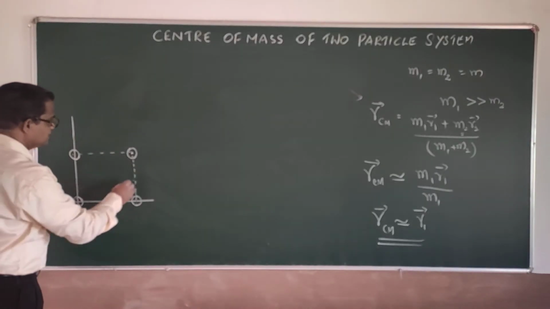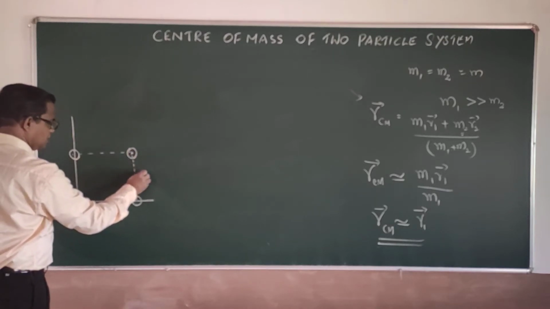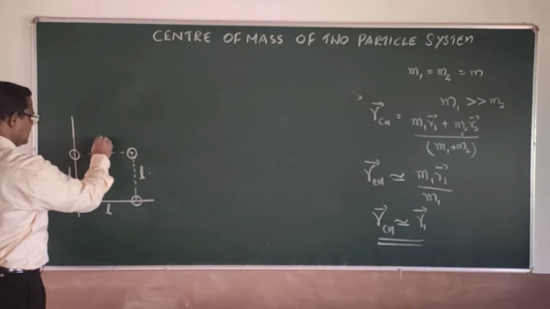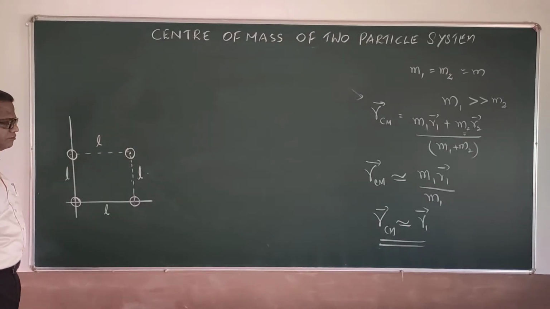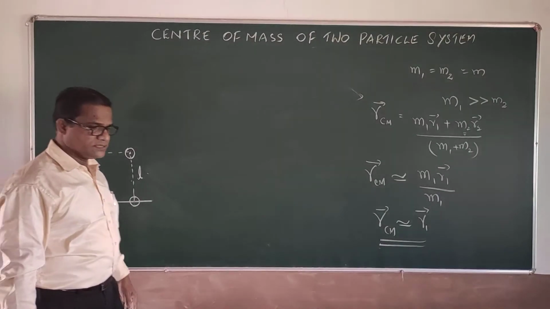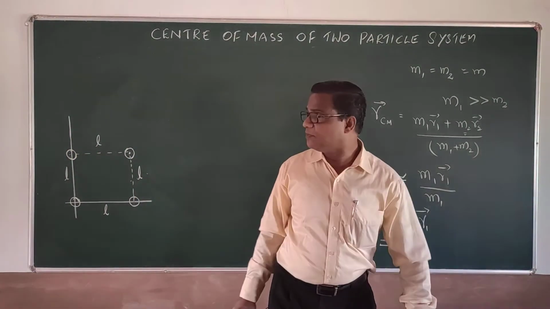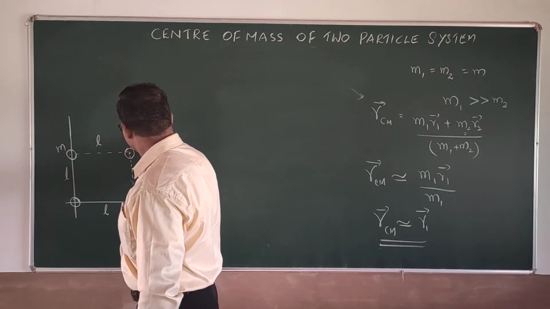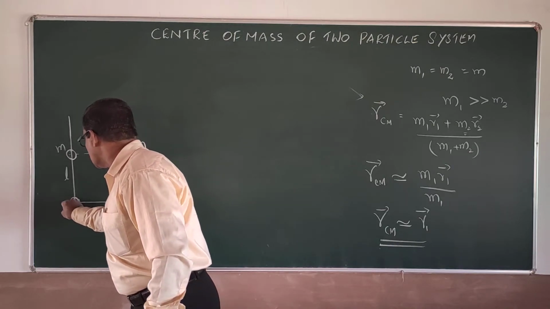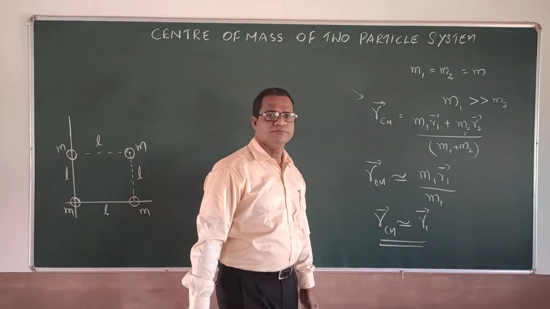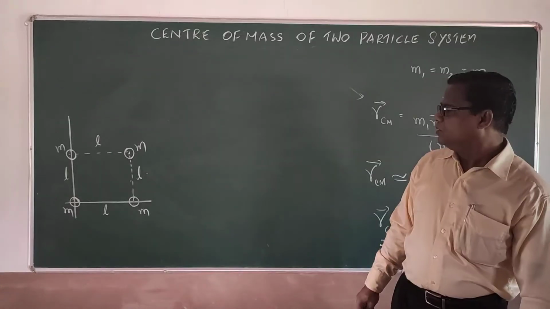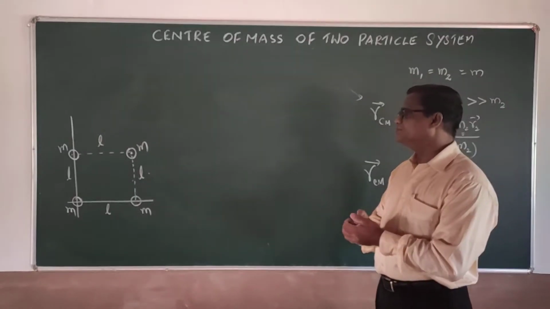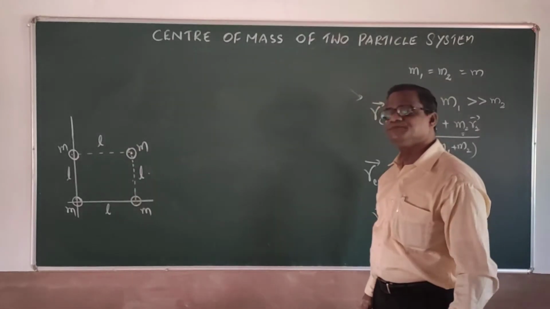Let us say the side lengths are L, L, L and L. Suppose a distribution like this is given, and the masses are identical, M, M, M and M, distributed just like the four corners of the square.